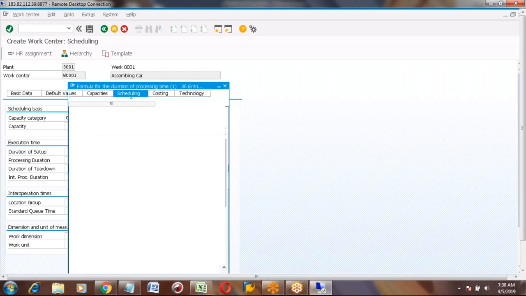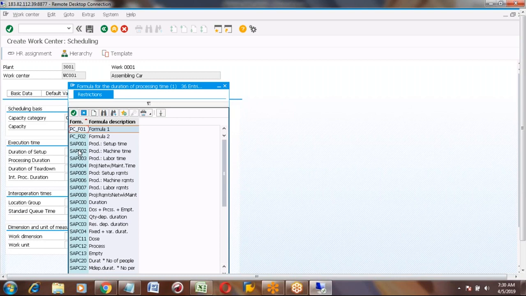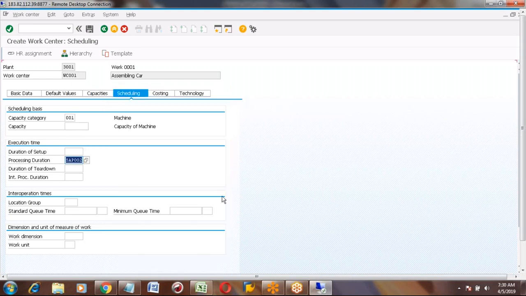Now here you need to select the SAP 002, because this is related to your scheduling purpose, not the SAP 006. Machine requirements is for capacity calculation. Production machine time is for scheduling purpose, because we are working on scheduling.